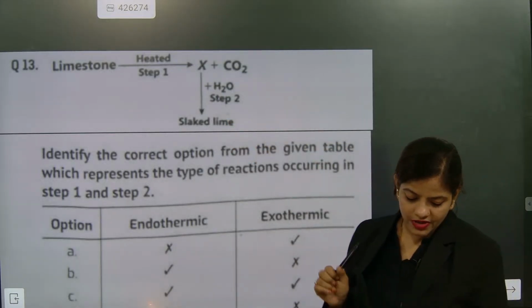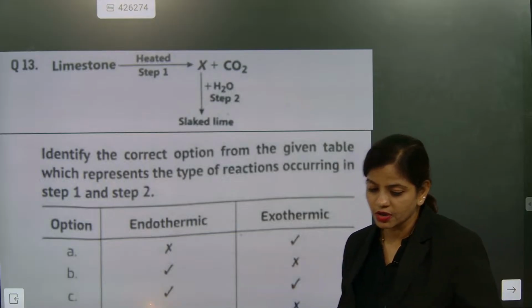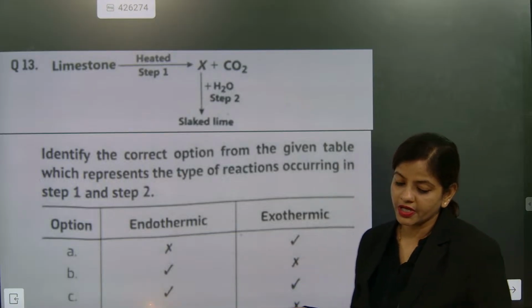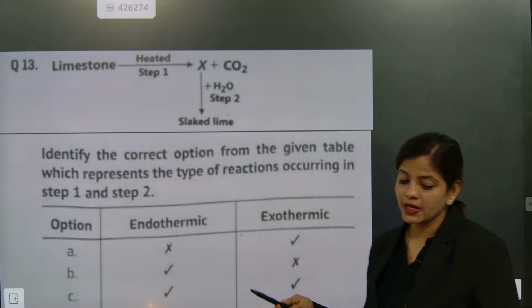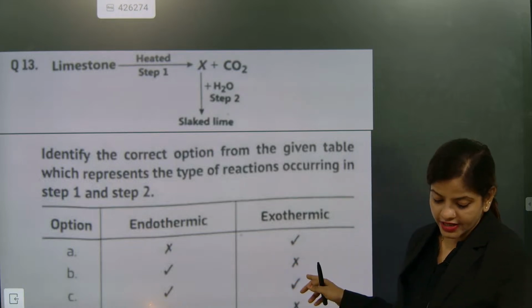Understood or not? When we talk about this X, is it going to be endothermic or exothermic? Calcium carbonate, what are you exactly going to get here?